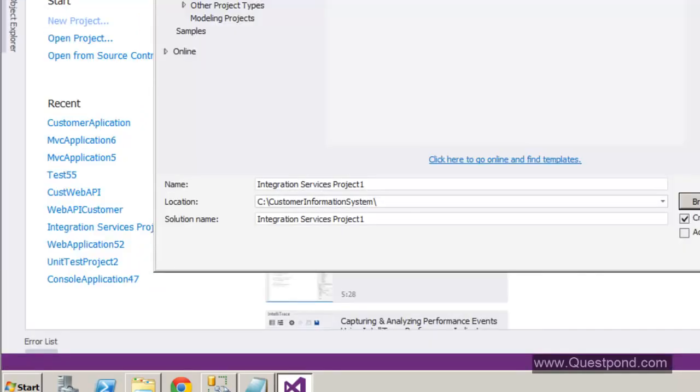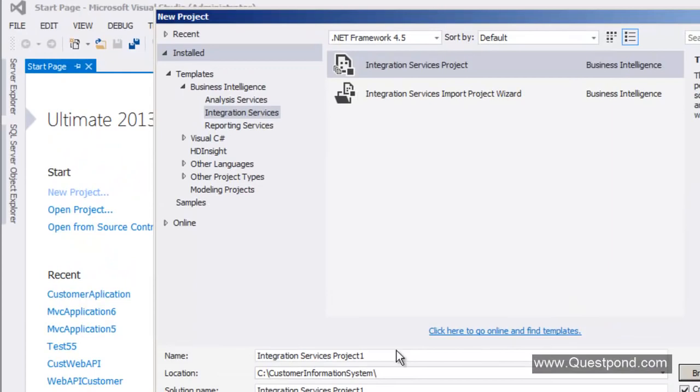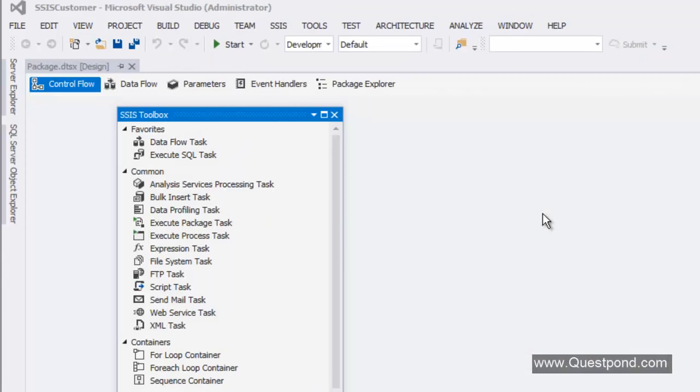I'll select this folder and let me give a name here saying SSIS customer. Okay, let me say okay. Now once the new project is created, you would see something like this on your screen.